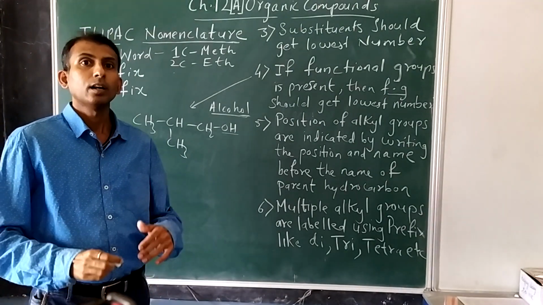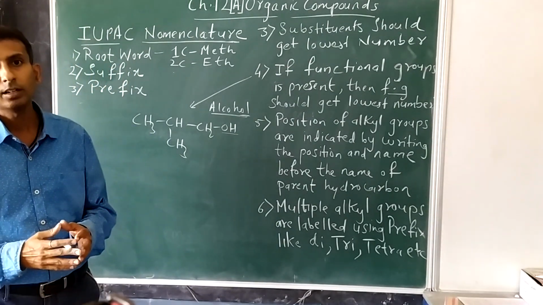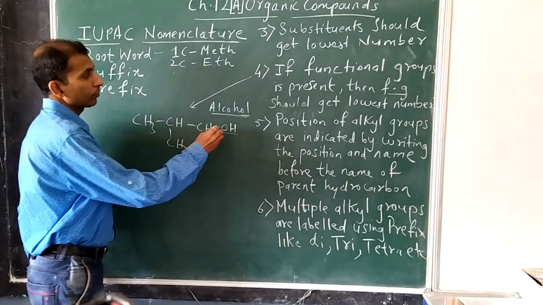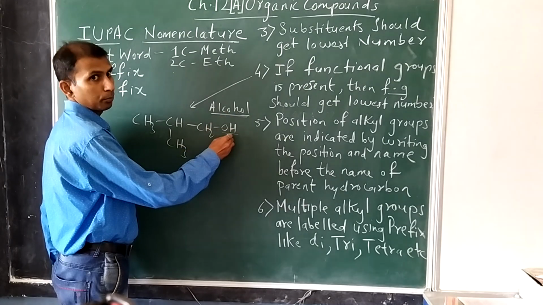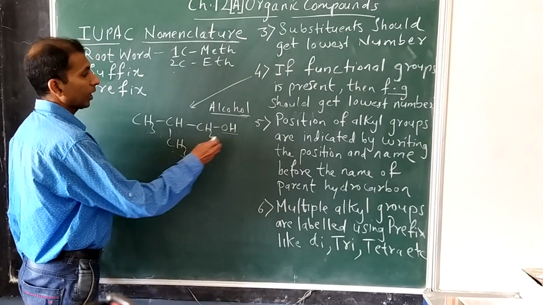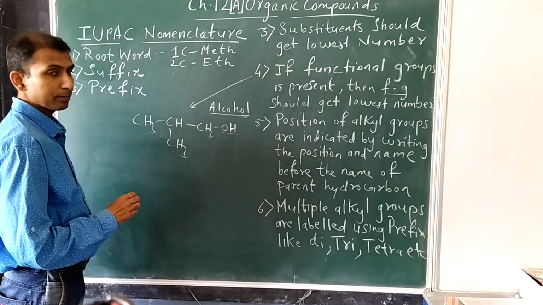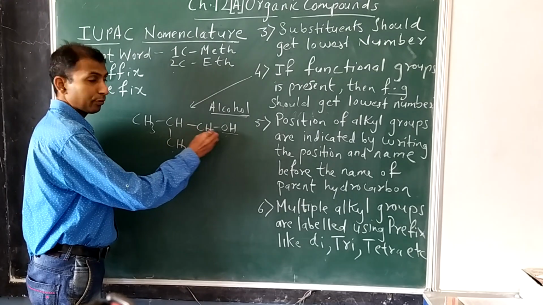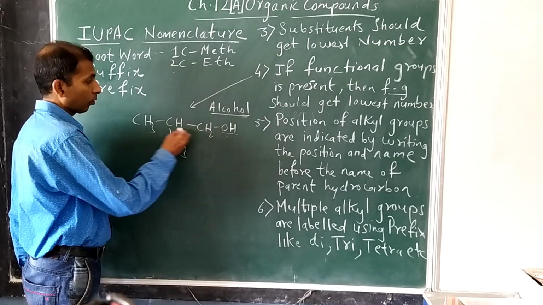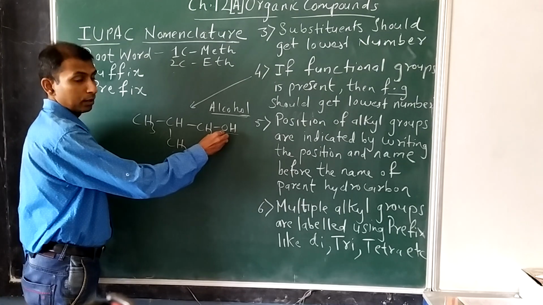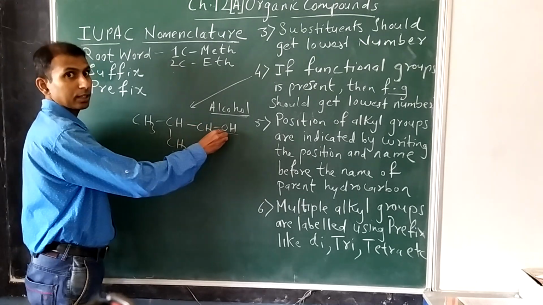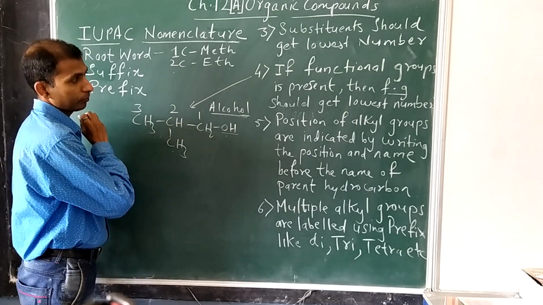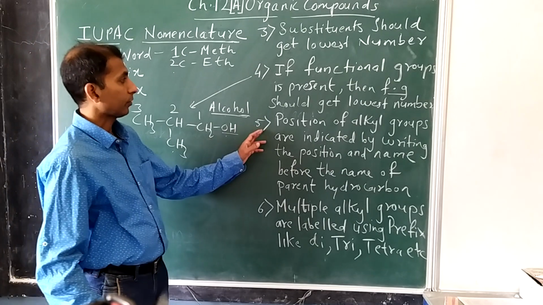In the chapter, in one table they have already given the different functional groups and their names. So OH is the alcoholic group. So if we have a substituent and a functional group also, then after selecting the longest chain, you have to select the longest chain containing the functional group. Very important. So this is the longest chain containing the functional group. So you start numbering in such a way that the functional group gets the lowest number. So start numbering from this side: 1, 2 and 3. Understood? Okay.